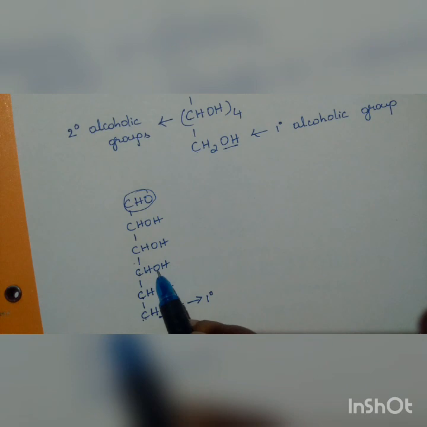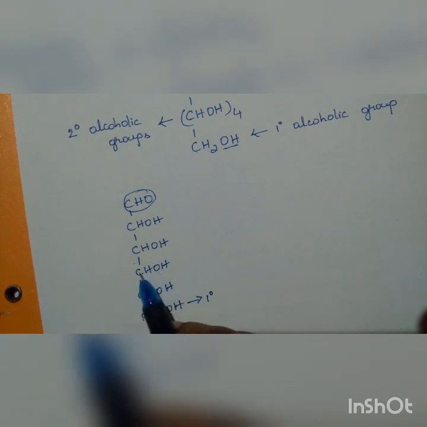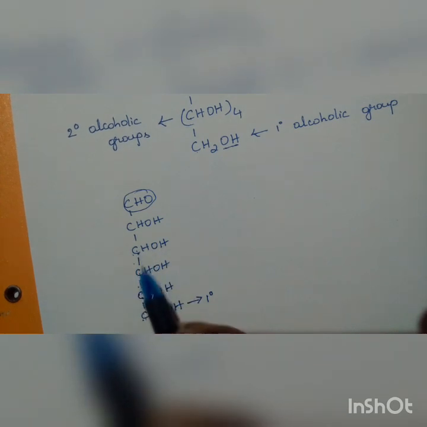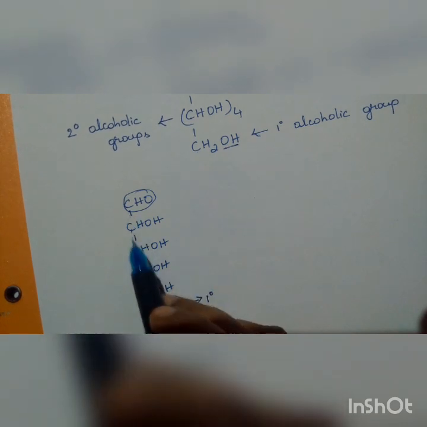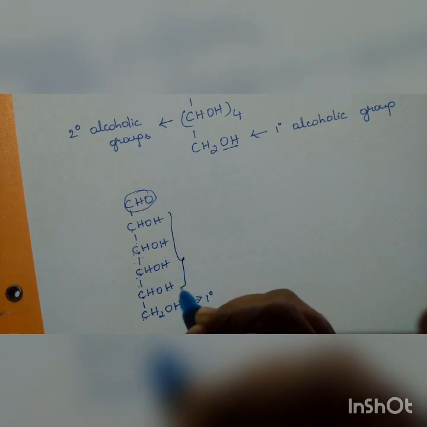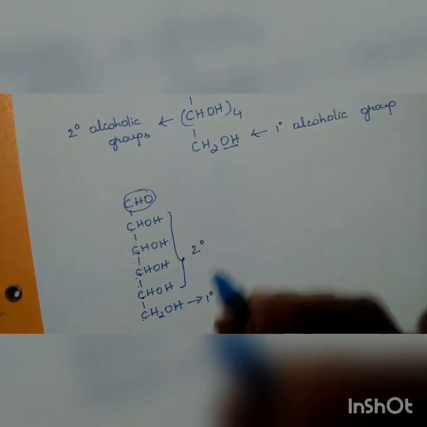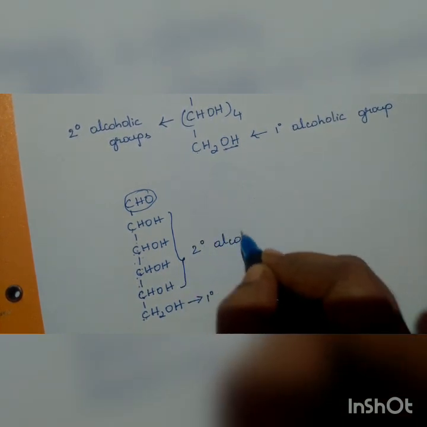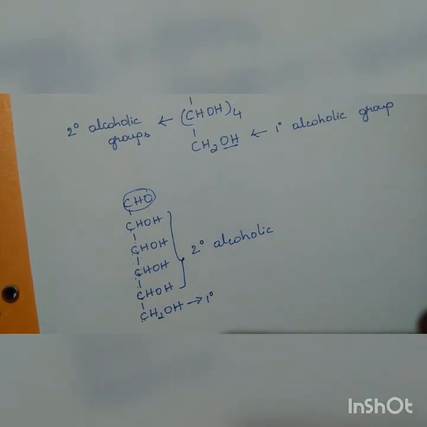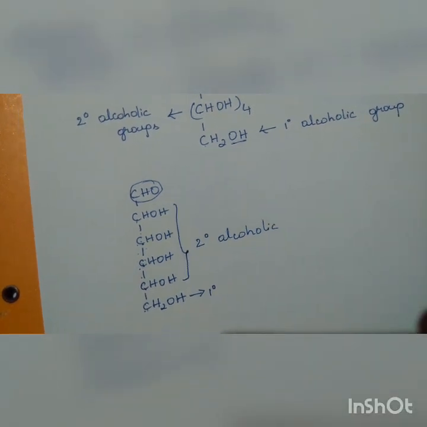So all these four are secondary alcoholic groups. I hope it is clear.